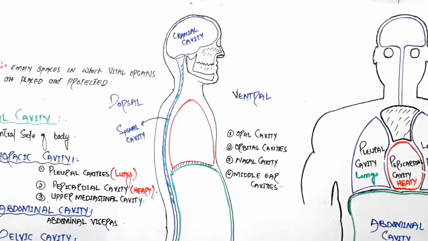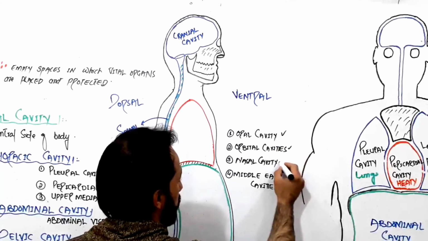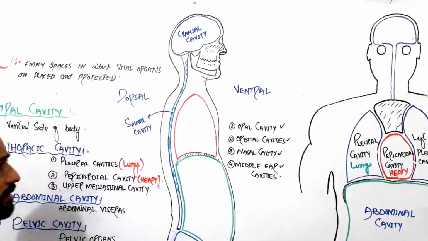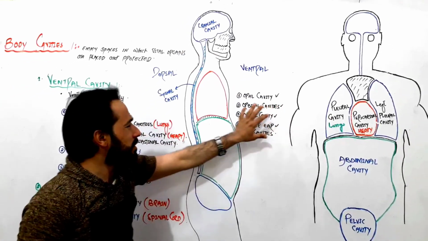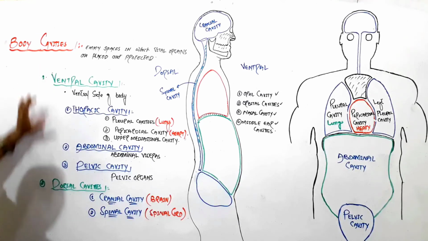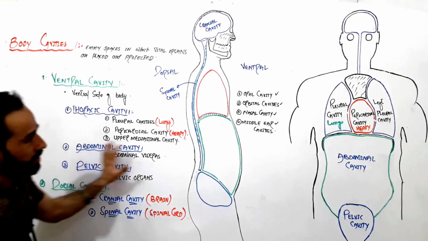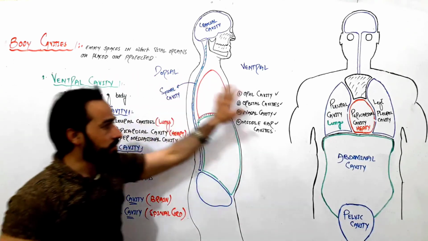So there are orbital cavities, oral cavity, nasal cavity, and middle ear cavities. These are also present in our body, but they are the small cavities. So the large cavities, major cavities, are the ventral and dorsal cavities, and inside them they have the other small cavities. So this was, friends, about the